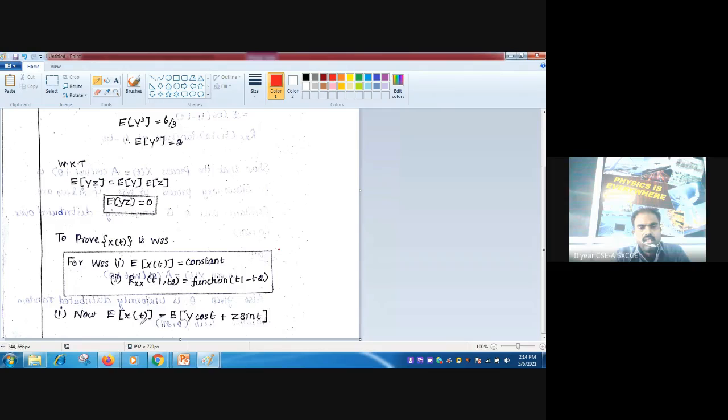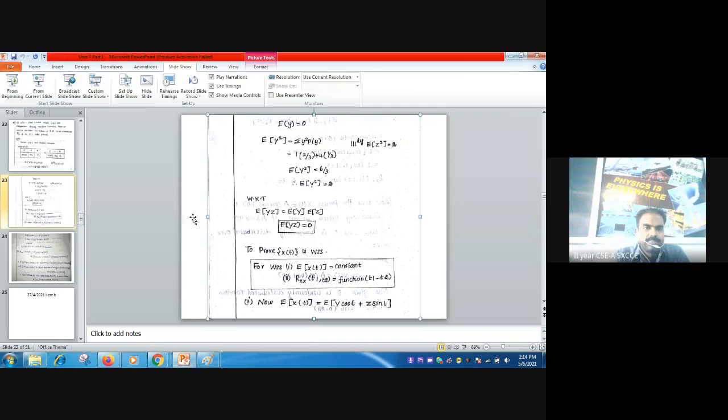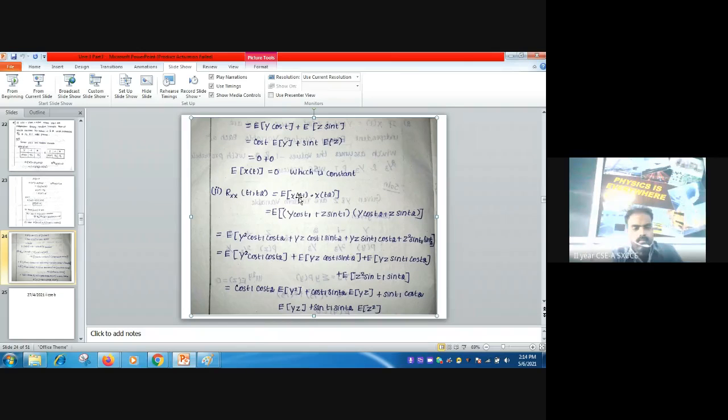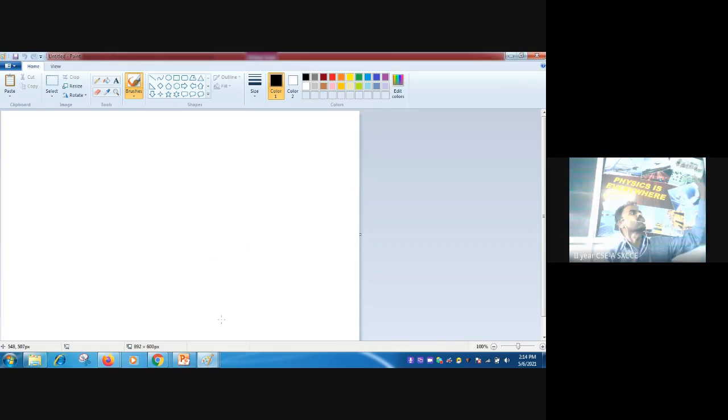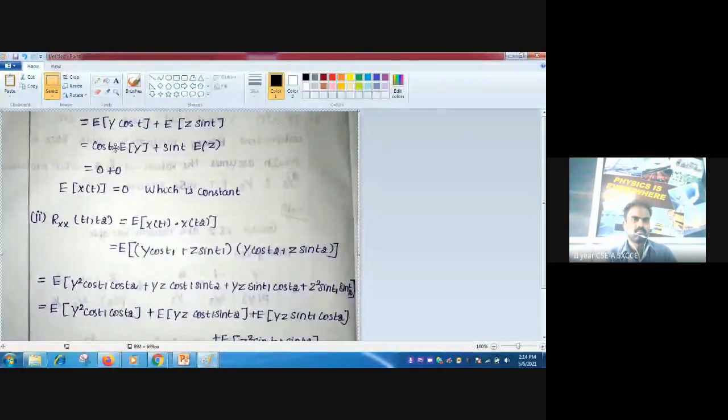First of all, E of X of t is equal to E of Y cos t plus Z sin t. That can be split into two terms, E of the first term and E of the second term, because in between we have a plus sign.